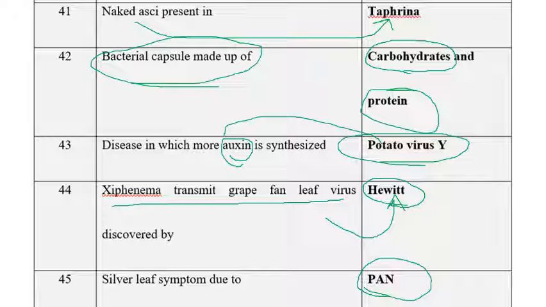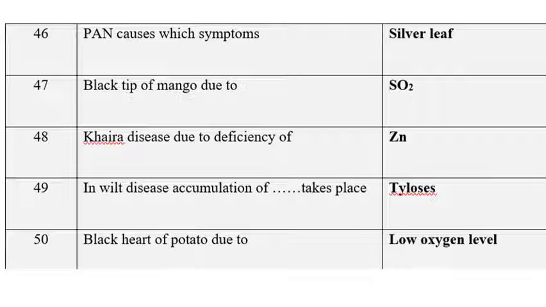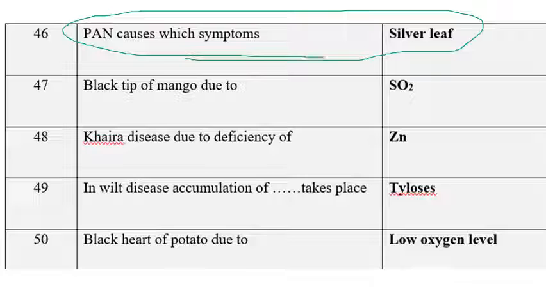The next one is silver leaf of tomato, which is due to PAN, meaning peroxyacyl nitrate, which is a pollutant disease. Which disease does PAN cause? Silver leaf. We can see here, PAN causes silver leaf disease in tomato.